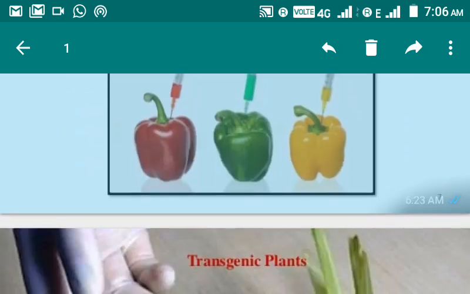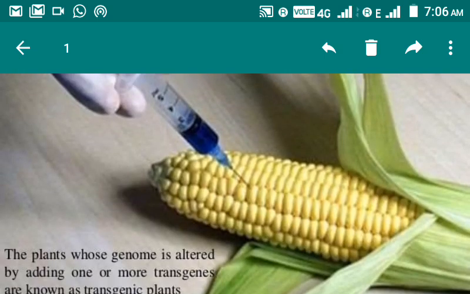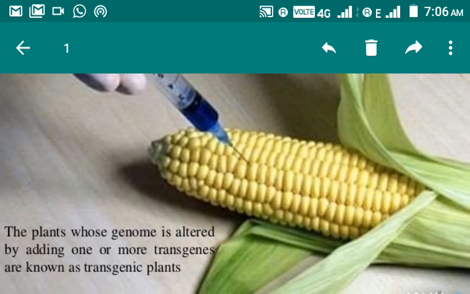And what are transgenic plants? The plants having a transgene are known as transgenic plants. The plant whose genome is altered because of the insertion of that exogenous gene, by the addition of one or more transgenes, is known as a transgenic plant.